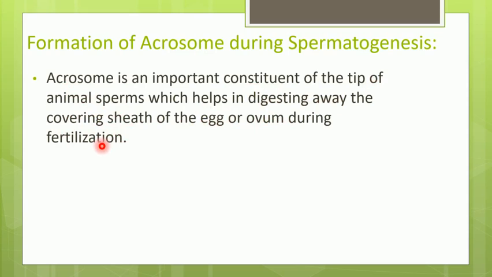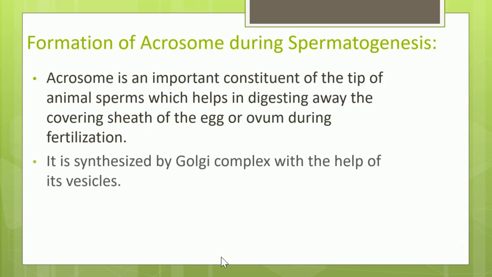It helps in digesting the outer covering sheath of the egg or ovum during fertilization. So what is fertilization? We know that it is the union of sperm and the ovum or the egg. Ovum is also called egg. But during this process, it has to break the outer layer of the ovum or egg. This digestion of the outer layer is carried out with the help of acrosome, and this acrosome is developed with the help of Golgi complex. Yes, so this acrosome is synthesized by Golgi complex with the help of vesicles.